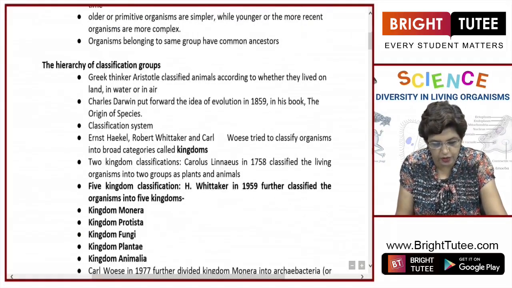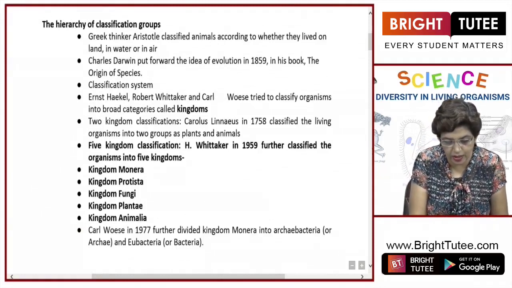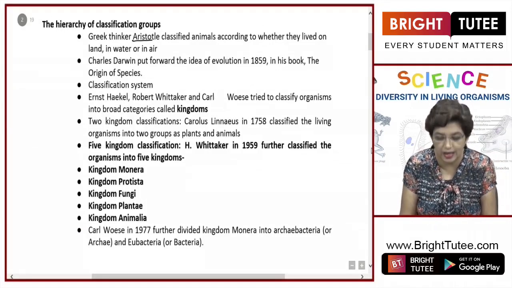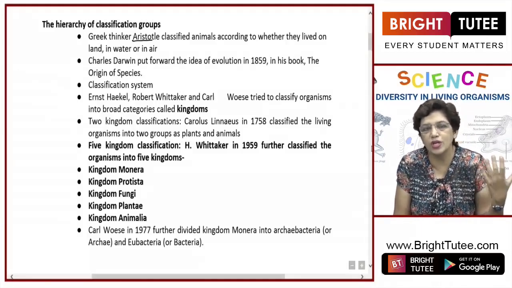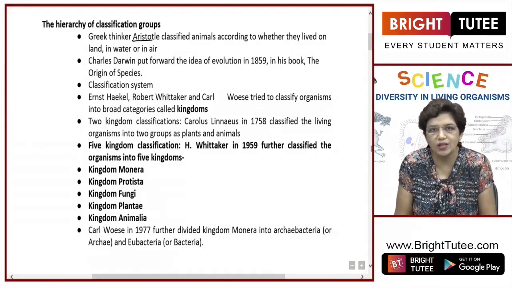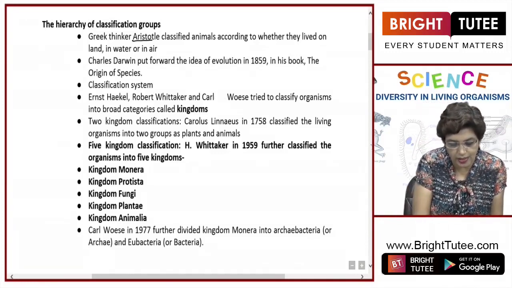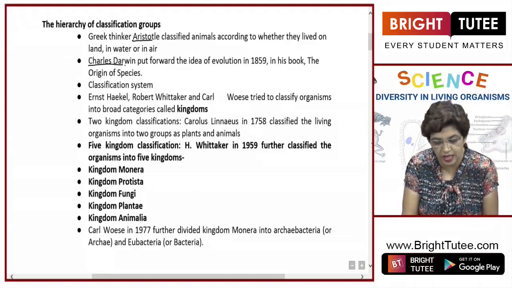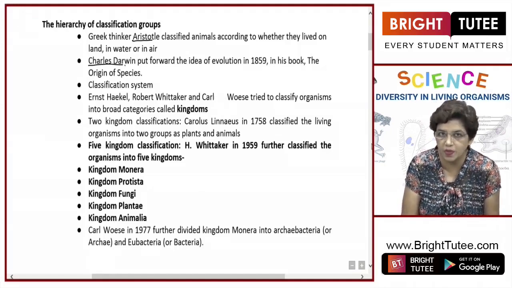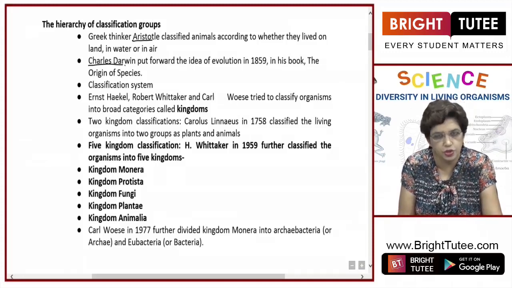Next is the hierarchy of classification, how organisms are classified into different groups. Right from the very beginning, the Greek thinker Aristotle classified animals according to whether they lived on land, water or air. This was a very vague type of classification, but it was in very early times. So it was the beginning when scientists started classifying organisms into different groups. Charles Darwin studied evolution in detail and he put forward the idea of evolution in his book in 1859. The book was named Origin of Species. This also helped the scientists to classify organisms into different groups.